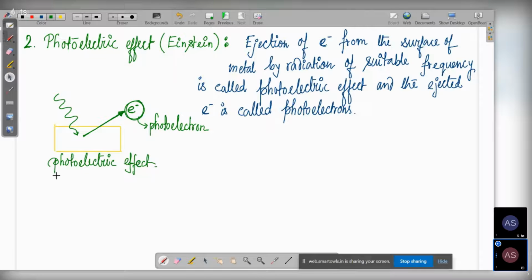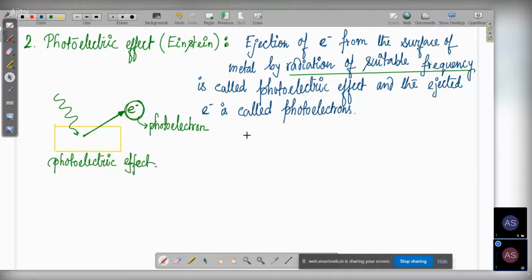So now, if you see the definition, it says a radiation of suitable frequency. That means you cannot just give any light in order to observe this phenomenon. It must be of a suitable frequency. So what is the name of the suitable frequency? That is called the threshold frequency. So let's write down the definition of threshold frequency.